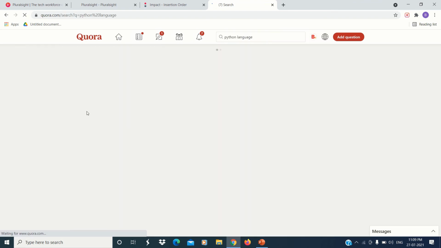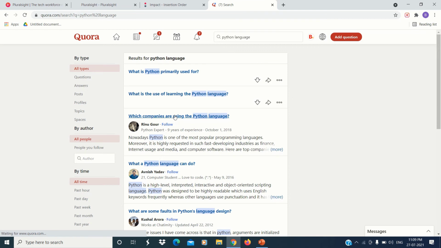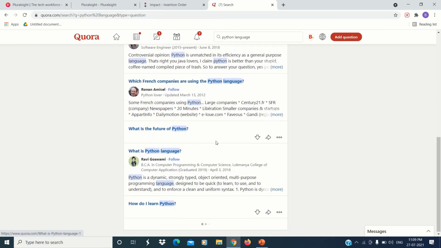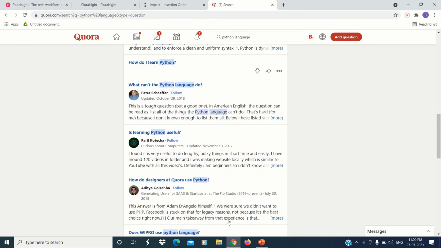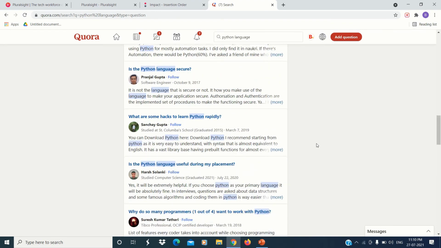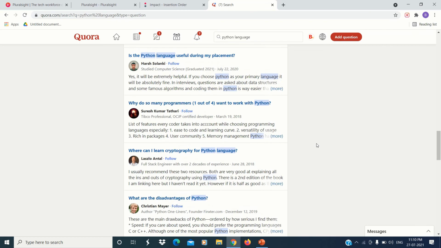After I click on enter, you will see different types of questions asked by people who want to learn the Python language. From the left section, you have to select the questions as I have already selected, and you have to scroll down and see all these questions related to the Python language. It is still loading, I think. What you can do is answer all these questions and leave a link to your website on these questions.